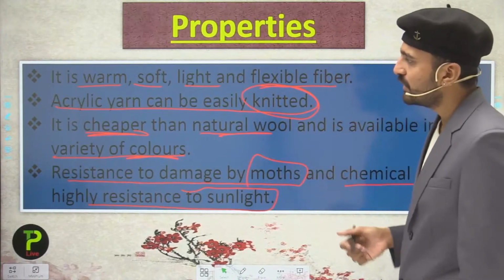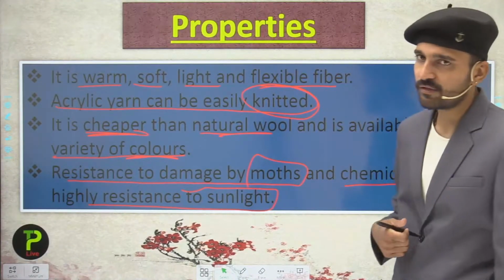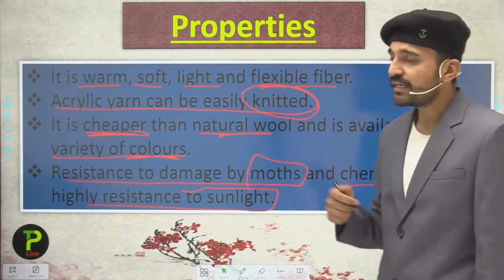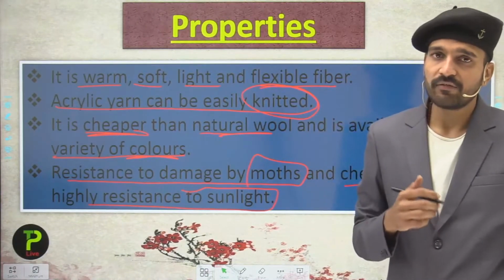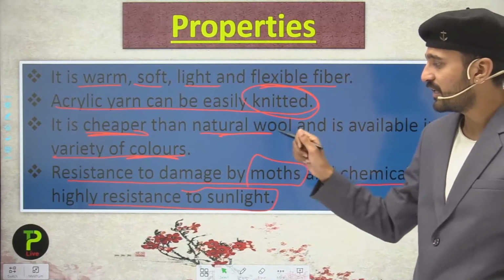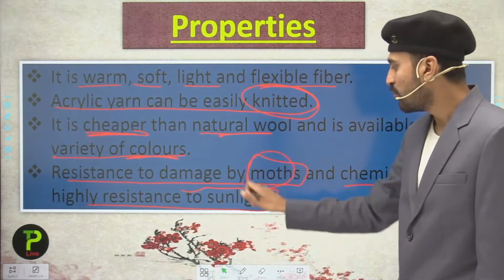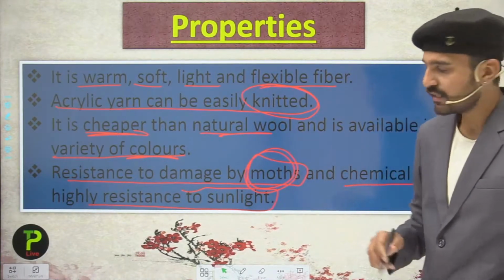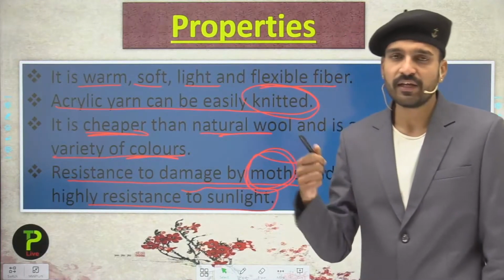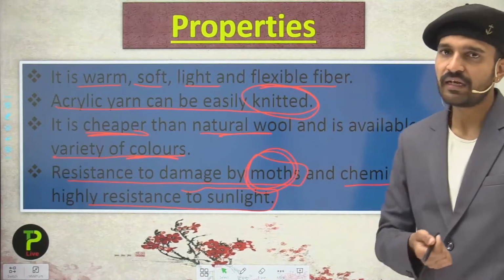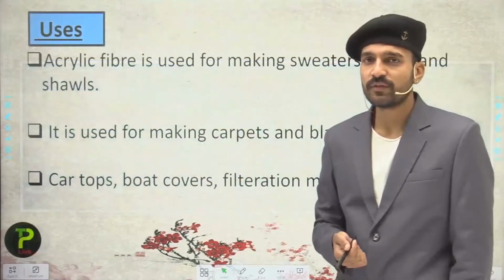Just revise them all. They are warm, soft, light and flexible fibers. They can be easily knitted from acrylic yarn. They are cheaper and available in a variety of colors. And the next is what? They are resistant to damage by moths. Moths do not attack them, nor do chemicals, and they are also highly resistant to sunlight. So students, these are some of the properties.